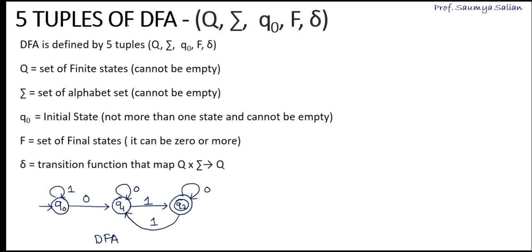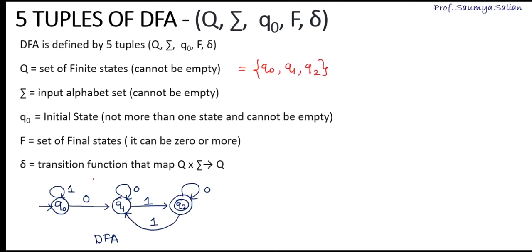Now we'll understand each of the 5 tuples of a DFA. So here I have constructed a DFA. We'll first understand how we write these 5 tuples. When I say Q is a set of finite states, in the diagram, whatever variables are represented in circles are nothing but my states. So here Q will have Q0, Q1 and Q2.